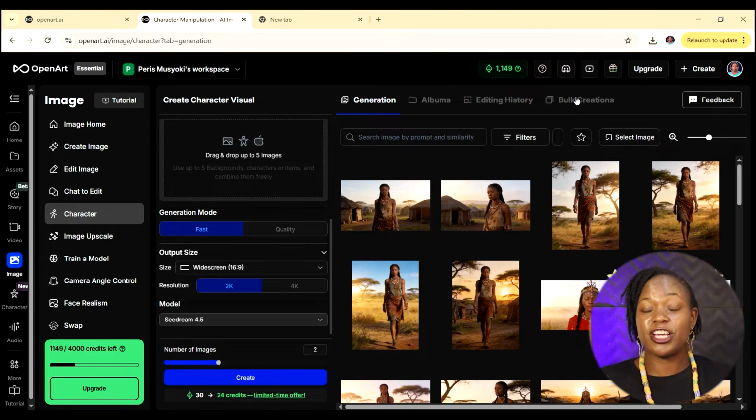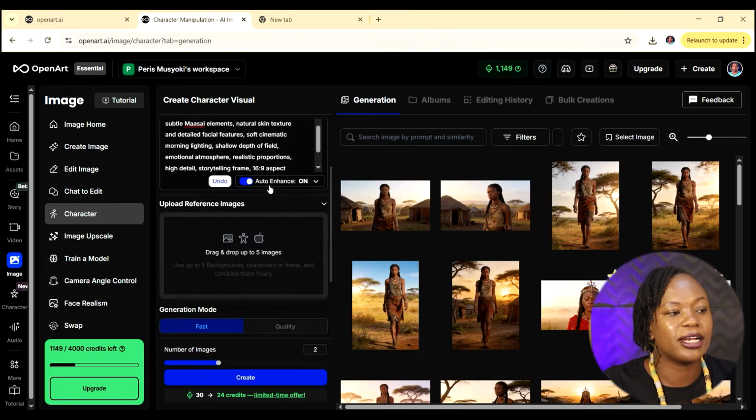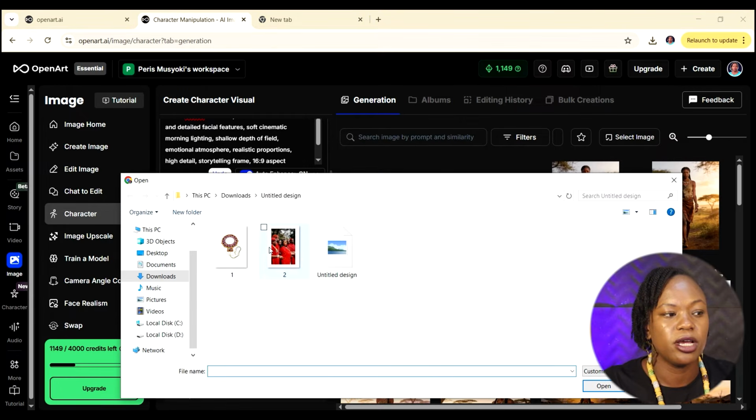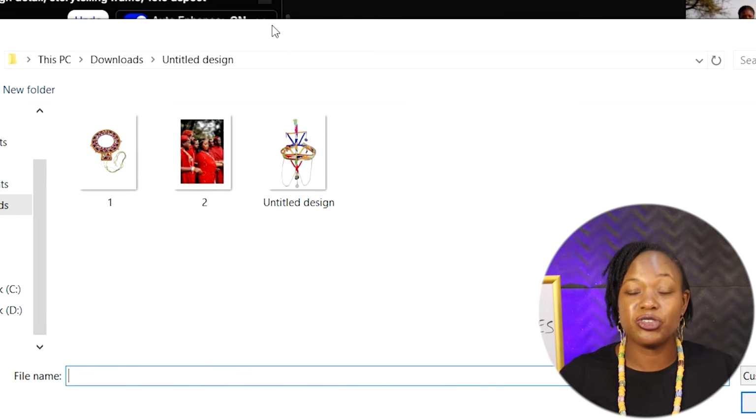Now, another neat trick that I want to show you before we even create any other images is that you can reference other things that you would like to add in the images. For example, I can come here to the reference image, click on that, and then click on upload. And you can see I have some things here. This is where we have the Maasai headgear that I told you we were going to use a bit later on.